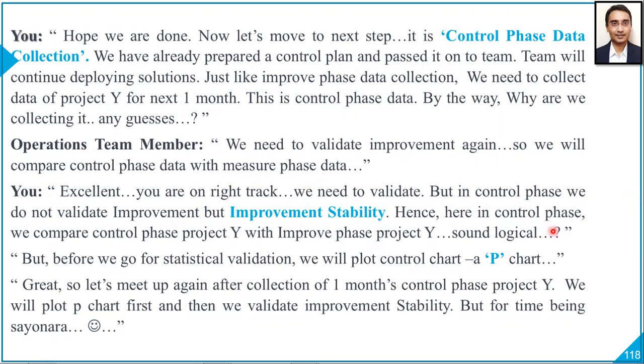Hence, here in control phase, we compare control phase project Y with improve phase project Y. Sound logical? But before we go for statistical validation, we will plot control chart, a P chart. Great. So let's meet up again after collection of 1 month's control phase project Y. We will plot P chart first, and then we validate improvement stability. But for time being, sayonara.